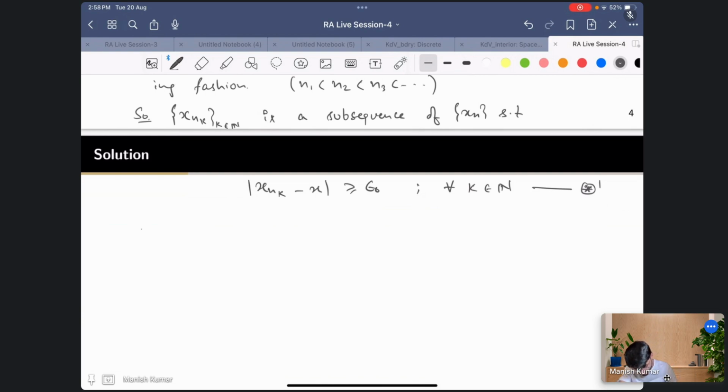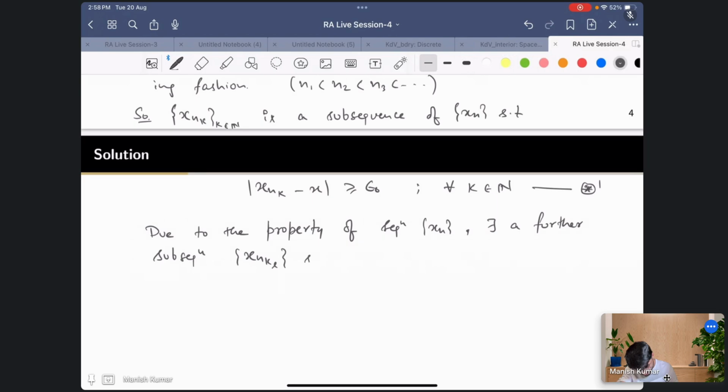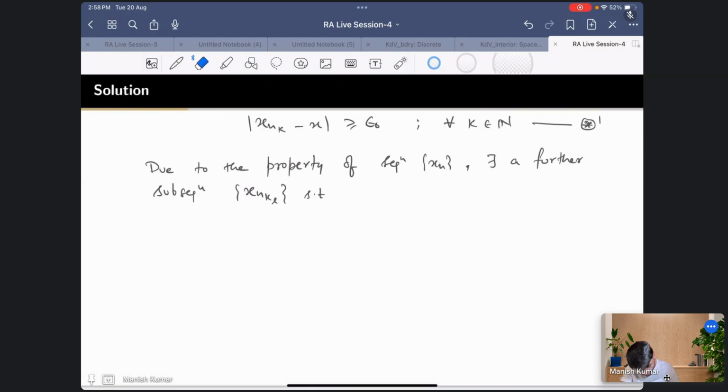According to the property of the sequence x_n, there exists a further subsequence x_{n_{k_l}} such that x_{n_{k_l}} converges to x.